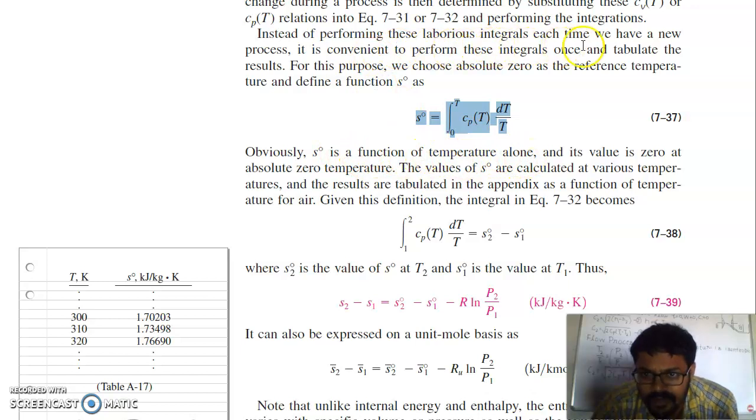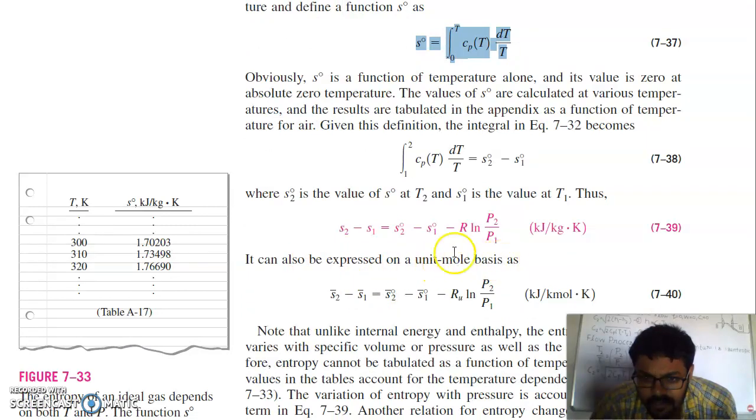Instead of performing these laborious integrals each time we have a new process, it is convenient to perform these integrals once and tabulate the results. We will form all the tables initially, and later we can use these tables to find these values. Obviously s0 is a function of temperature alone and its value is 0 at absolute zero. The s0 values are calculated at various temperatures and the results are tabulated in the appendix as a function of temperature for air. Given the definition, the integral here becomes s2 naught minus s1 naught, where s2 naught is the value at temperature T2 and s1 naught is the value at temperature T1.